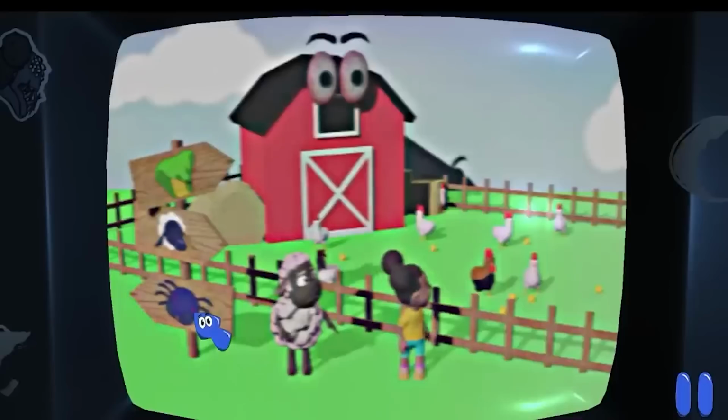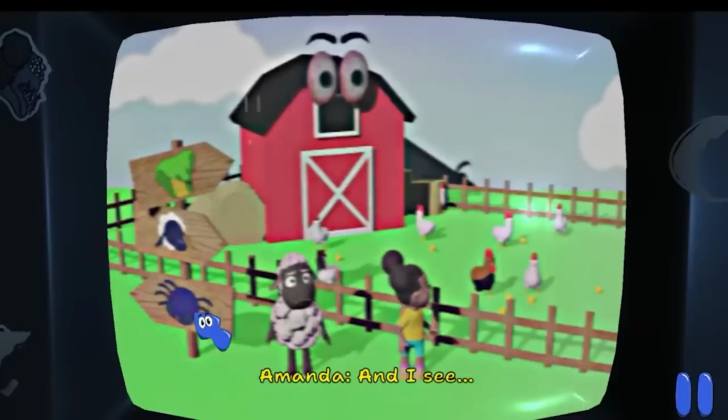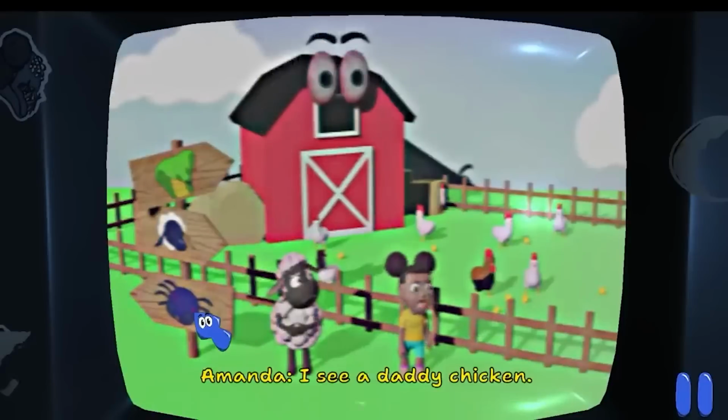I see a mommy chicken and baby chickens, and I see a daddy chicken.